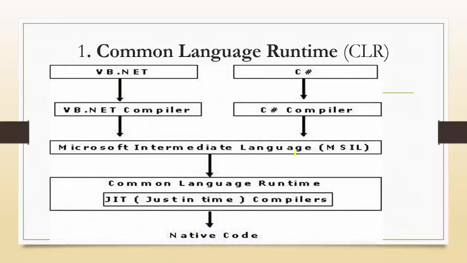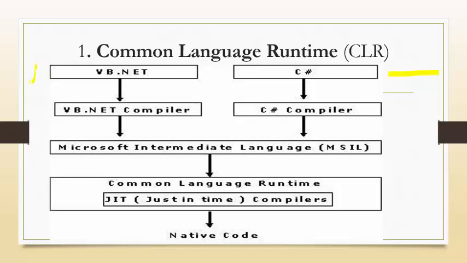At the top we can see we have VB.NET, C# and many more languages. According to the languages, appropriate compilers are available. For VB.NET, the VB.NET compiler will process the VB.NET language. The C# compiler will process C# code, and if any other languages are available, they will be compiled by the appropriate compiler.